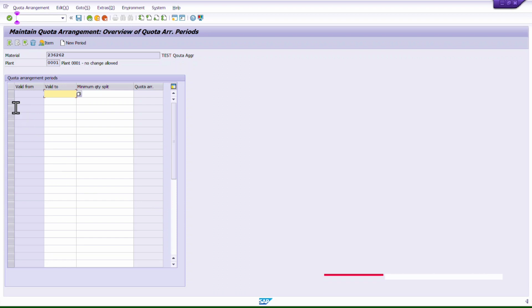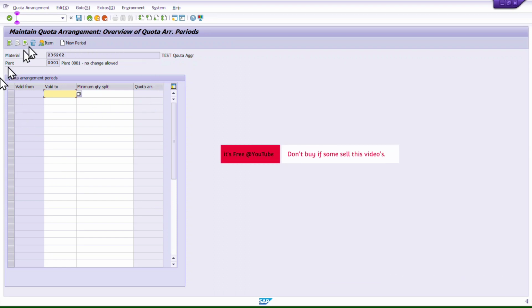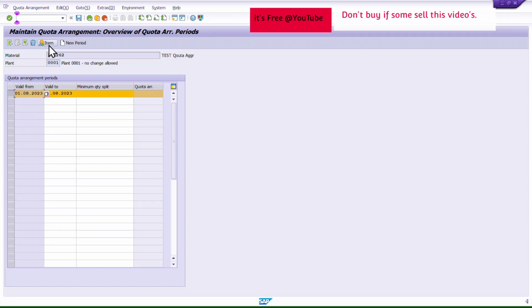Once you press enter, you will get this screen. In this screen, you choose how long you want to keep this valid. Let's say I want this list for maybe a year or a month. For example, I'm taking only 1 month ahead from now. The material quantity split we will see during the MRP run, so no worry about it, just press enter. Then select this line item and click here, press on item, or you can press F7, whatever suits you.